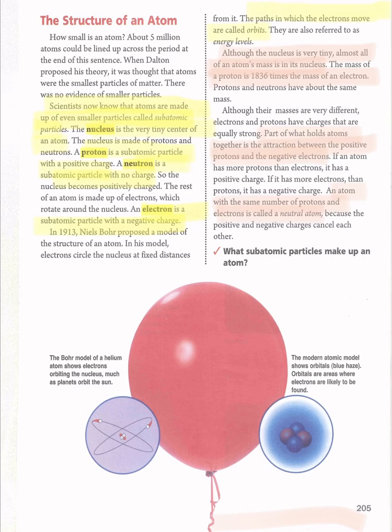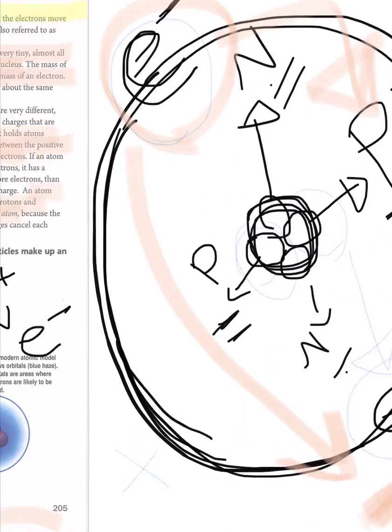And you have to know this one. We have a question about what subatomic particles make up an atom. As I explained, proton with a positive charge, neutron with no charge, and electrons with a negative charge make up an atom.